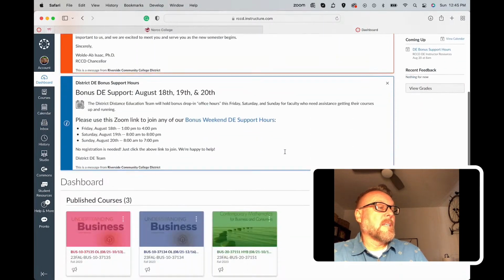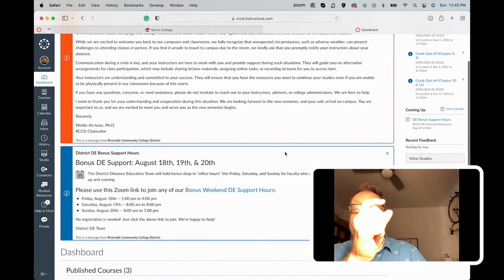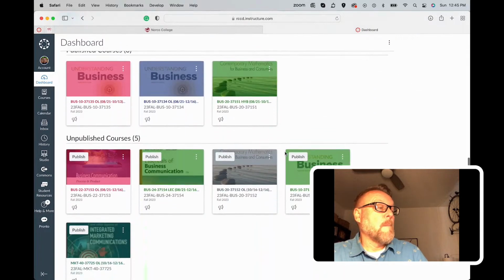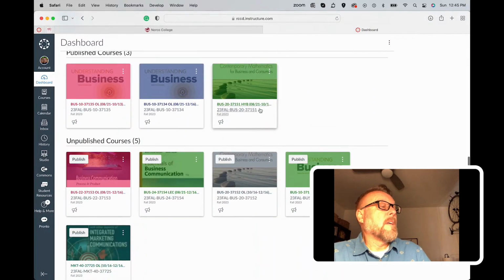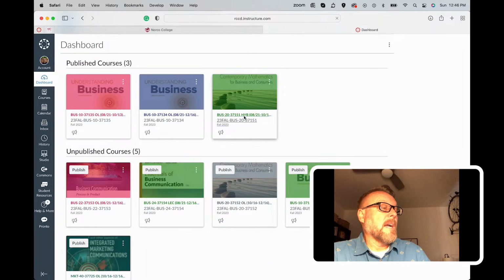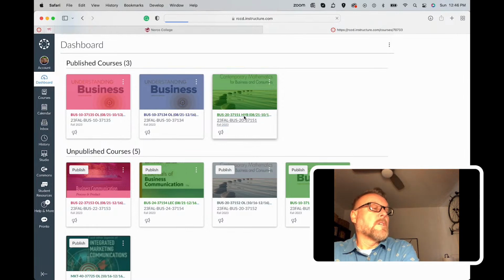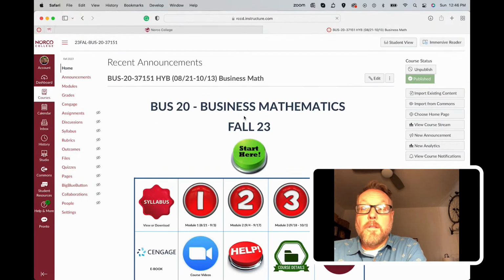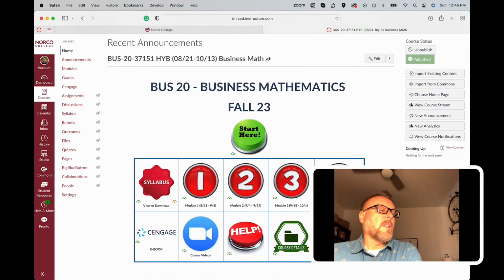But either way, once you get into Canvas, there should be a little button at the top that will help you if you can't get in. It'll remind you of those credentials. Then this is going to be your dashboard. Now you're looking at mine right now. Mine's a little different, but go ahead and select our class, which is Business 20. That should be the only Business 20 that you have on your dashboard. And that brings you to our class homepage, which looks like this.